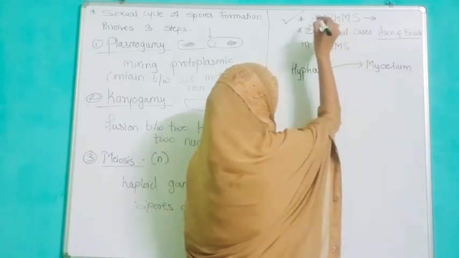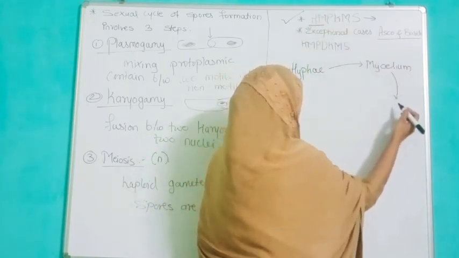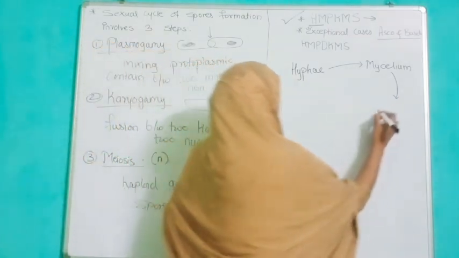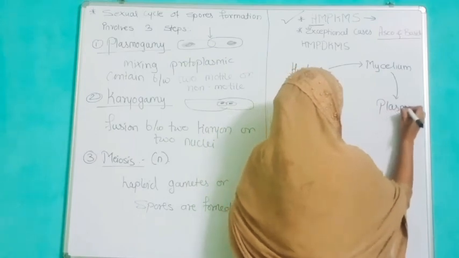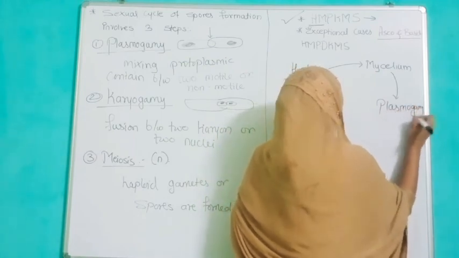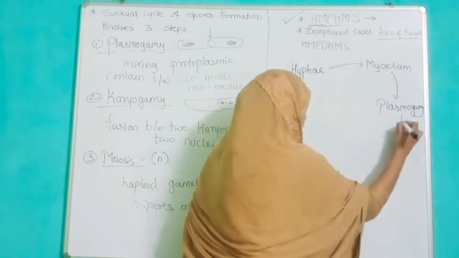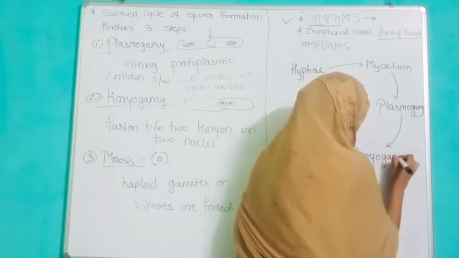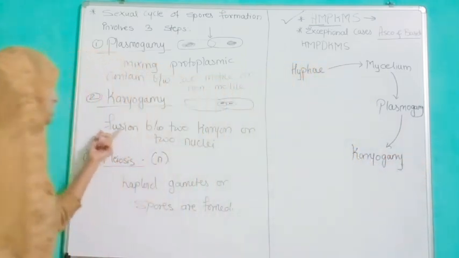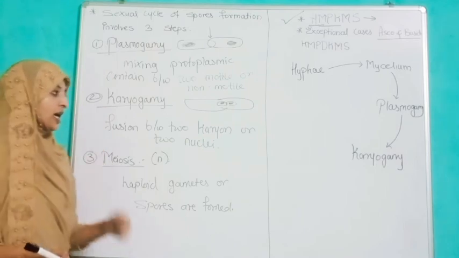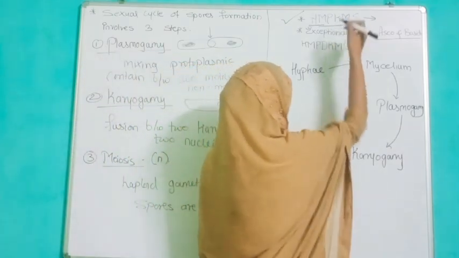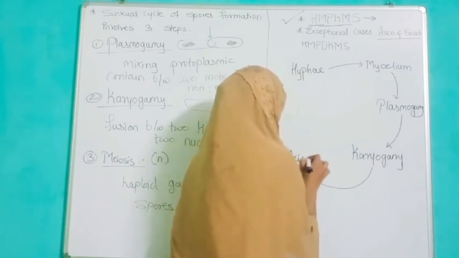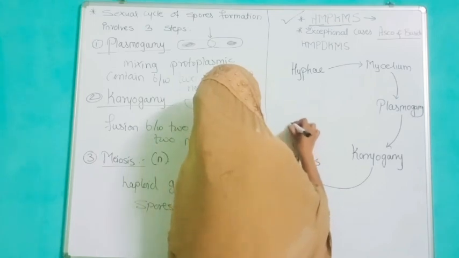Then plasmogamy, P, and karyogamy, K. As we have seen, plasmogamy, karyogamy, and then meiosis, M, and then spores are going to form.